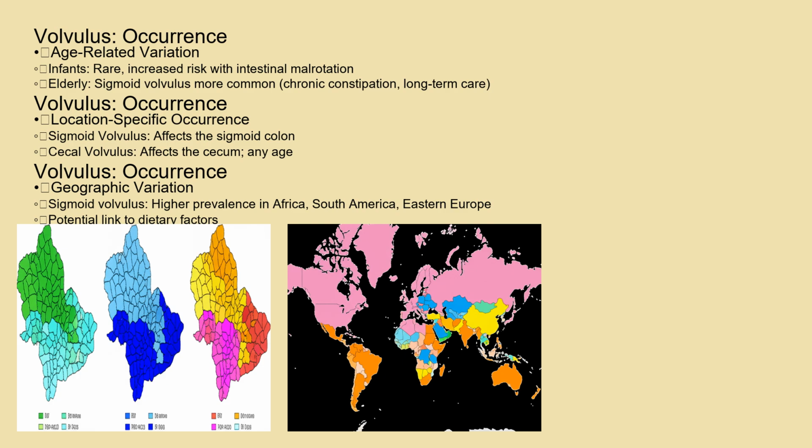The occurrence of volvulus varies based on age and location. In infants, it's a relatively rare condition, but intestinal malrotation makes this age group more susceptible. Sigmoid volvulus, affecting the sigmoid colon, is more common in elderly individuals, particularly those with chronic constipation or residing in long-term care facilities. Cecal volvulus, involving the cecum, is less common overall but can occur in individuals of any age. Geographically, sigmoid volvulus is more prevalent in certain parts of the world, such as Africa, South America, and Eastern Europe, possibly due to dietary factors.